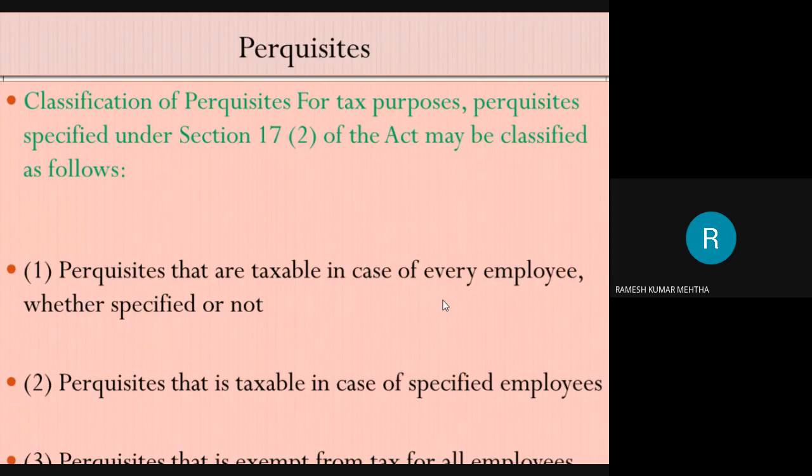Rent-free accommodation provided to every employee is fully taxable, in case of a specified employee or an ordinary employee. Ordinary employee, specified employee. Now your question: what do you mean by specified employee? In the next slide there is the meaning.